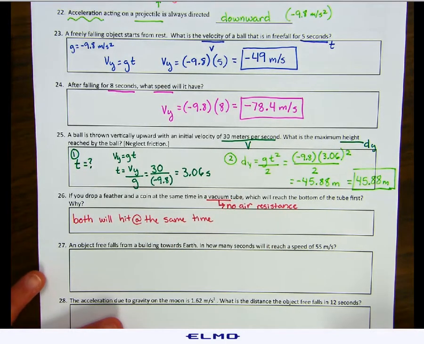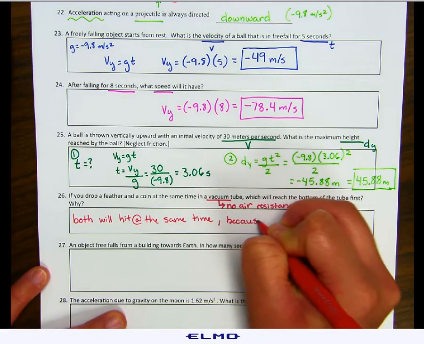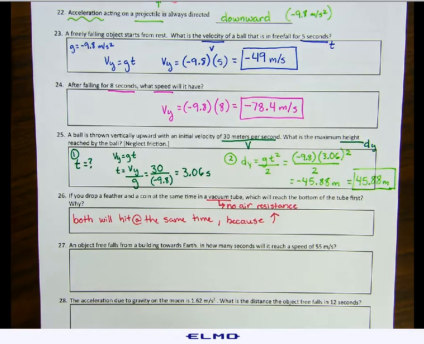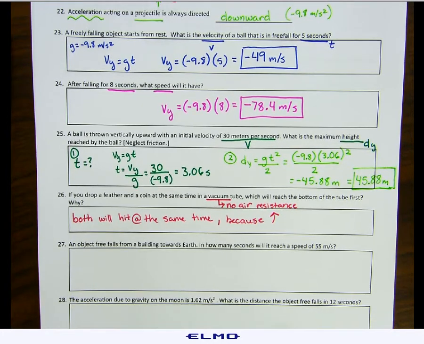Why will both hit the ground at the same time? Because there's no air resistance. Remember back in the video we saw of the astronaut dropping the feather and the hammer on the moon where there's basically no air resistance? They both hit at the same time. This is the same scenario. We're dropping a feather and a coin. If there's no air acting on it, the feather will drop at the same rate the coin will. That's why they hit the ground at the same time.